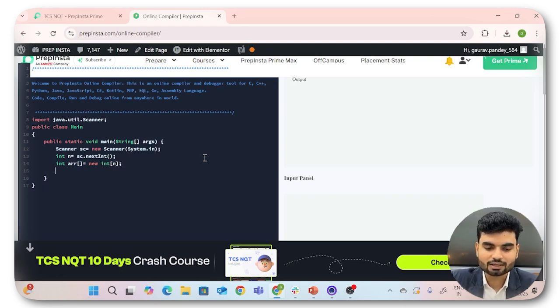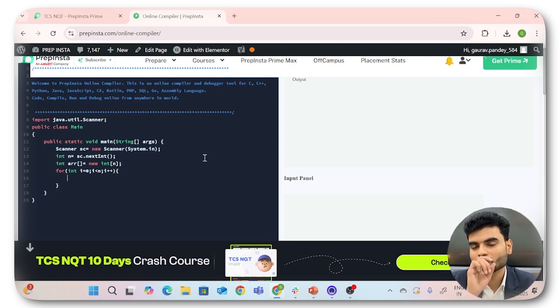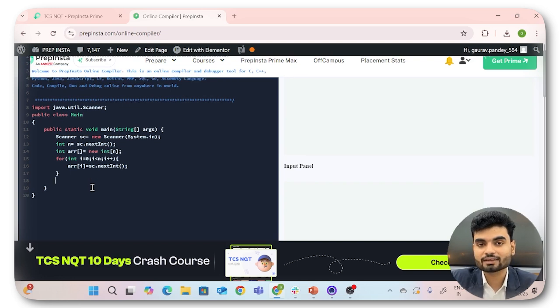Now I'll take the input of the separated integers. I'll take the input in the array itself. So int i equals 0, i less than n, the number of elements, and i plus plus. This is how you take input till n. You'll write ARR on the i index, and you'll insert the upcoming value, sc.nextInt. So this is how you have taken the input, right? Now it's time to compute the things.